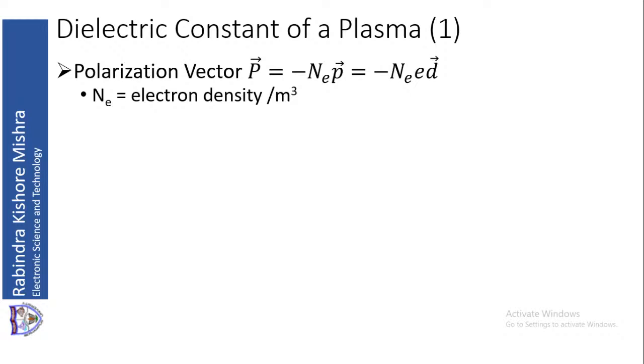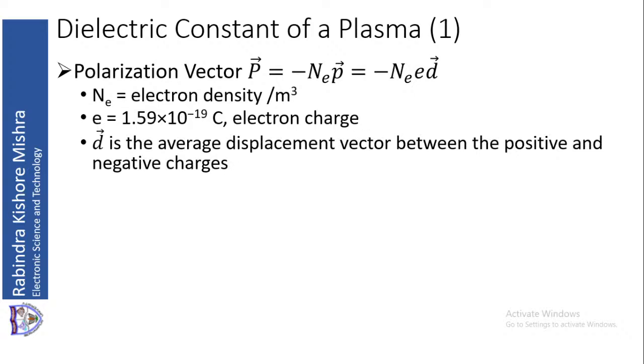Now Ne is electron density per meter cube. e, you know, the electronic charge is 1.59 into 10 to the power minus 19 coulomb. d is the average displacement between positive and negative charges.